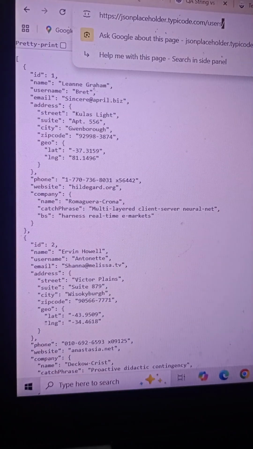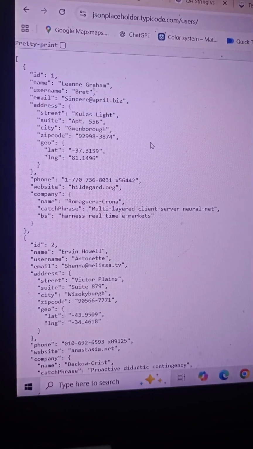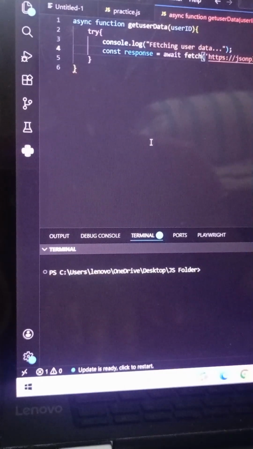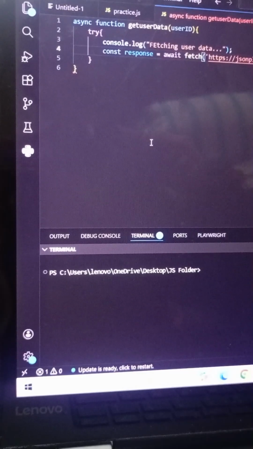So let's say I'm going to fetch this one. This is our example where I'm going to fetch the data: ID, name, username, right? So it's simply that. Here, it was user ID, so it's simply going to give us anything from a user ID. So that's why I have written this one.